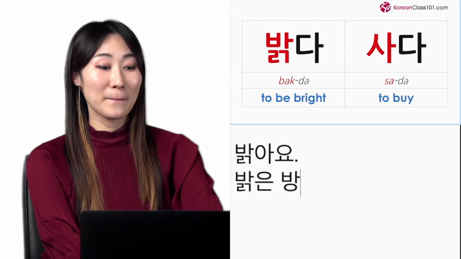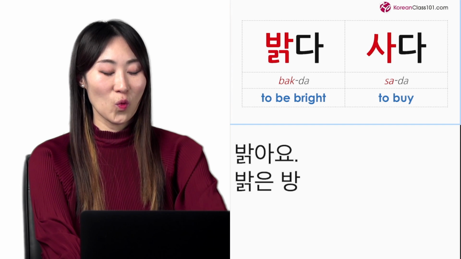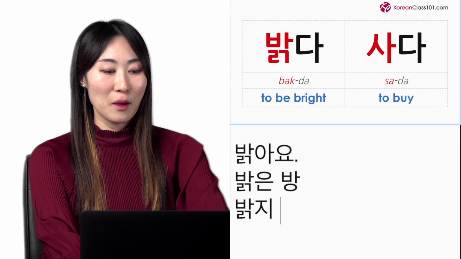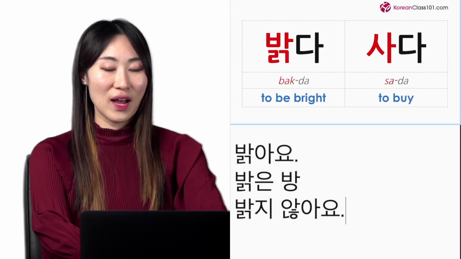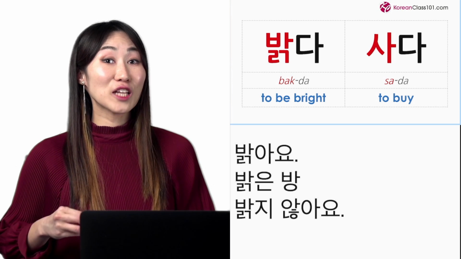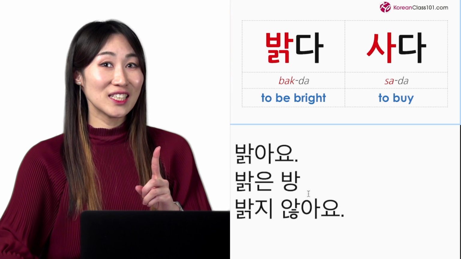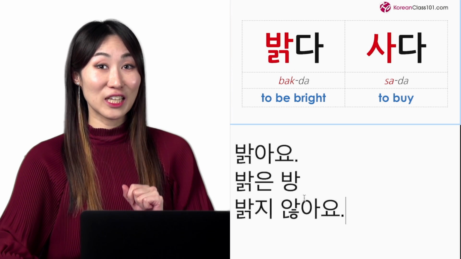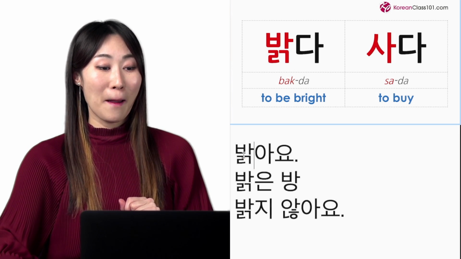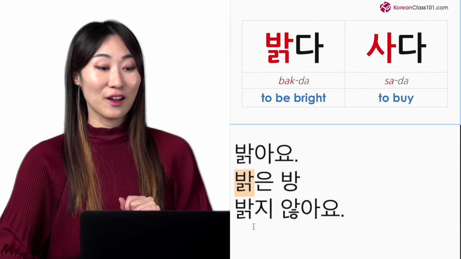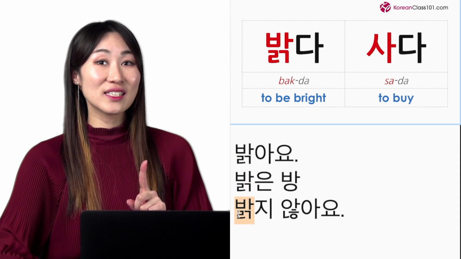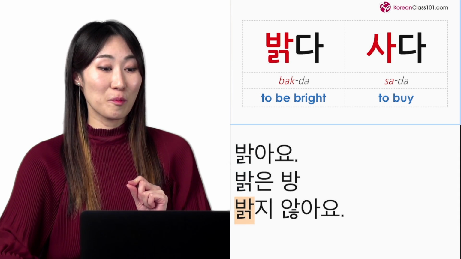Or you can also say 밝지 않아요. It means it's not bright. It's a negative sentence. Do you see one word, one syllable that doesn't change? Yes, it's 밝. This is the stem of this adjective, 밝.